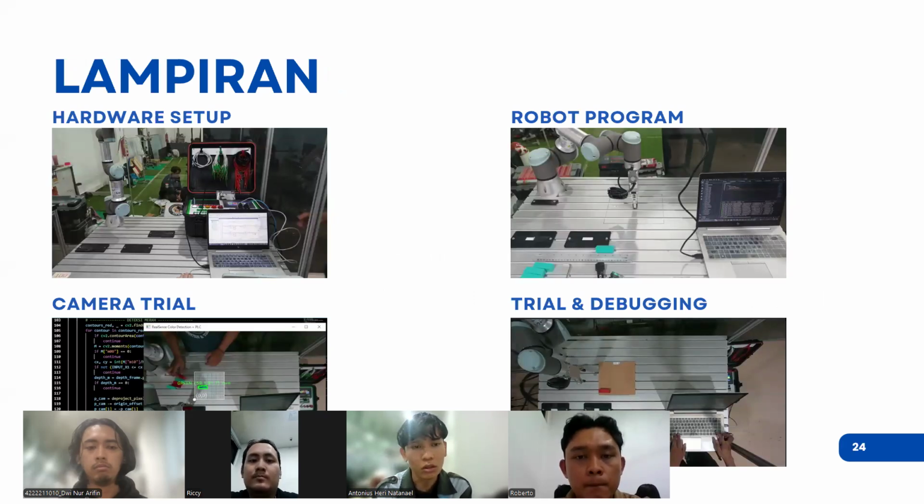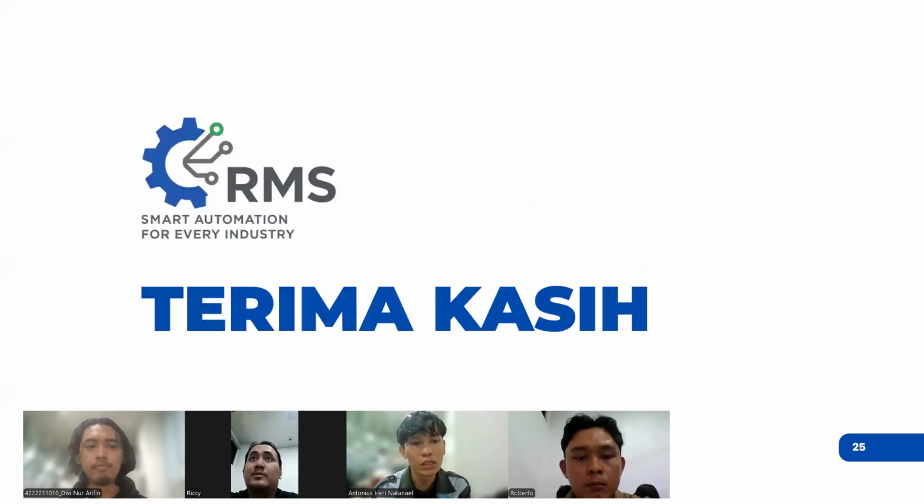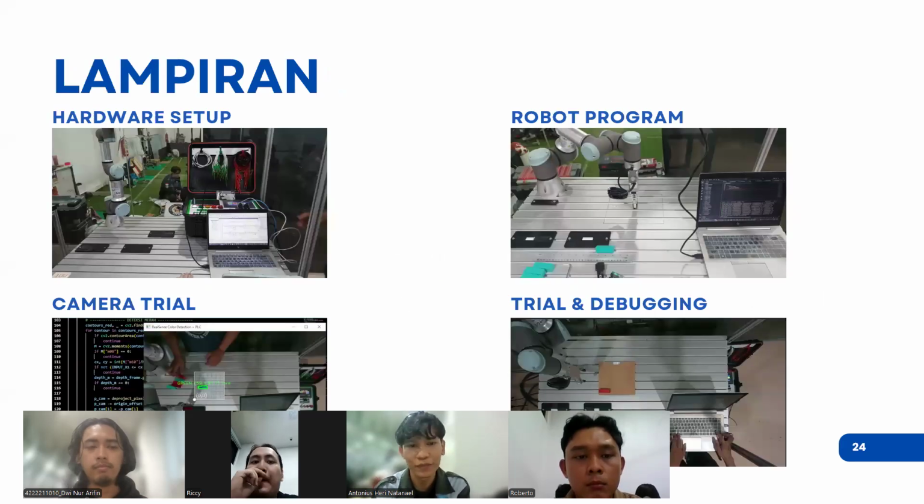This is our activity. The first is hardware setup, and then we start the program, where we make the robot program and integrate. And then for the camera, we trial the detection of XY and its accuracy. And the last, we trial and debug the system.